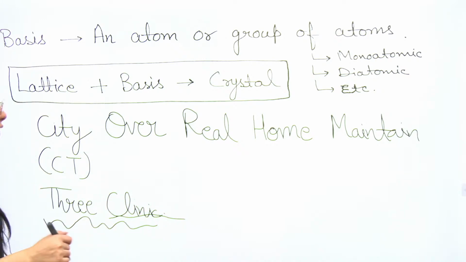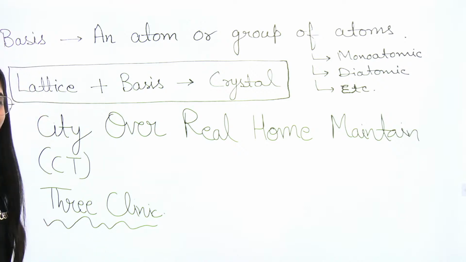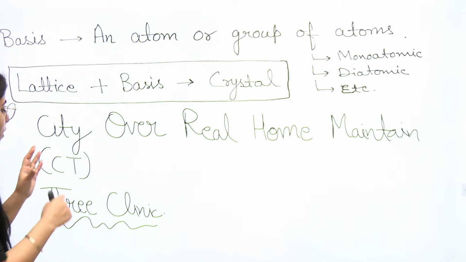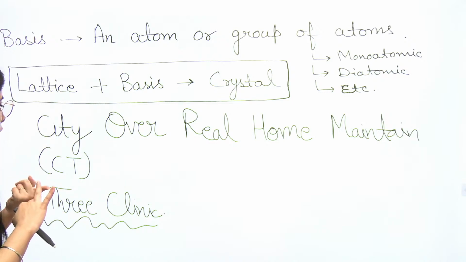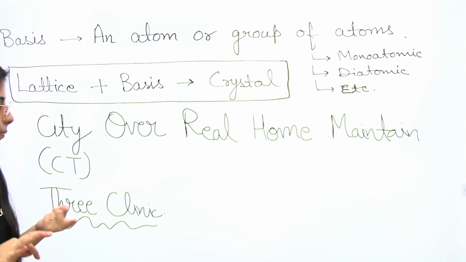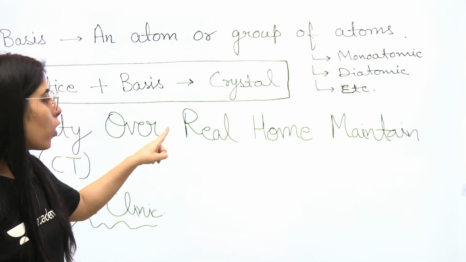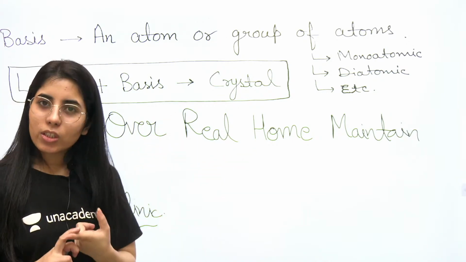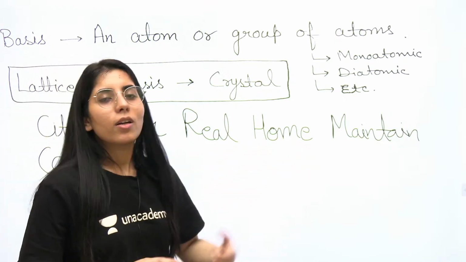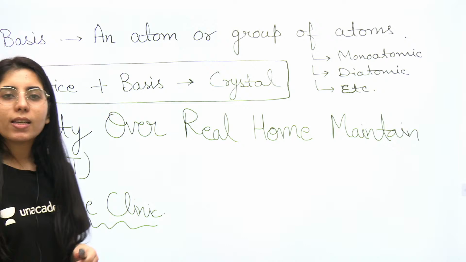Now what you need to do after this is consider the sequence. C for cubic, T for tetragonal, O for orthorhombic, R for rhombohedral, H for hexagonal, M for monoclinic, 3 clinic means triclinic.